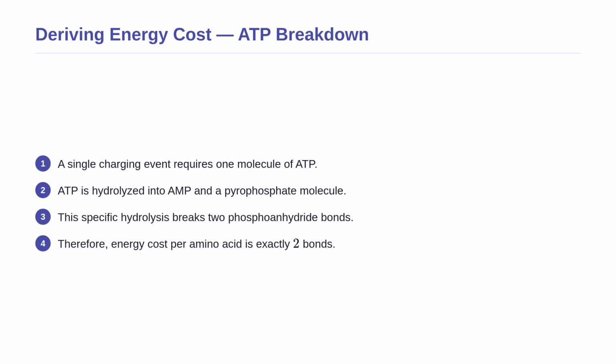Because the ATP loses 2 phosphate groups instead of just 1, this specific hydrolysis breaks 2 high-energy phosphoanhydride bonds. Therefore, we can mathematically state that the energy cost per single amino acid is exactly 2 bonds. This establishes the constant multiplier in our equation.